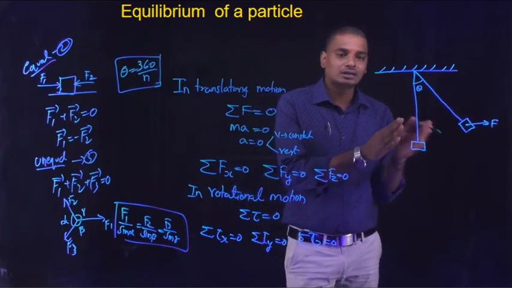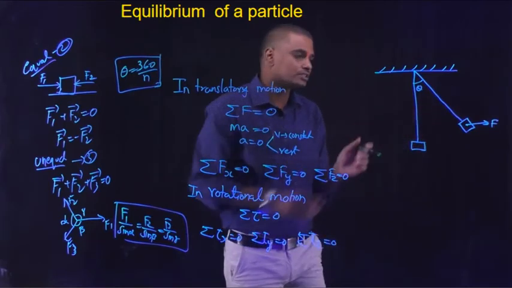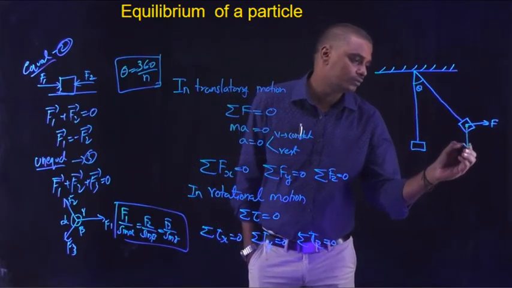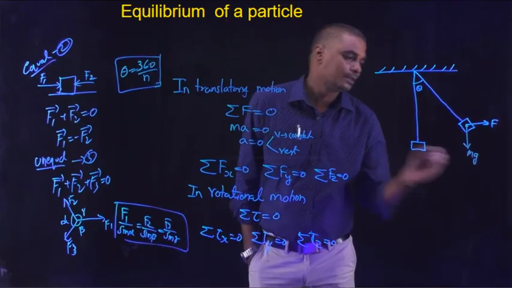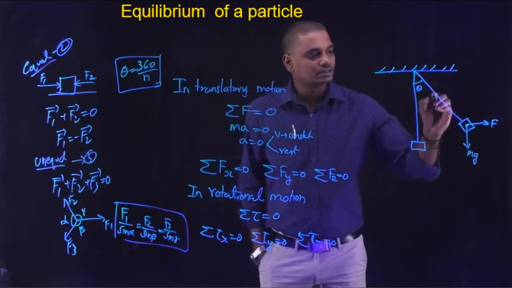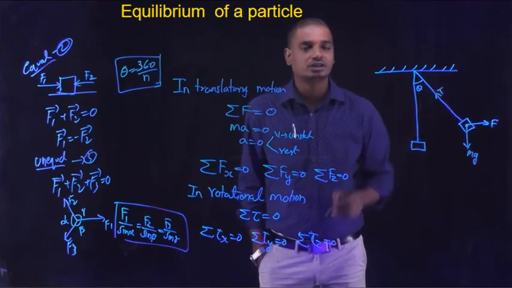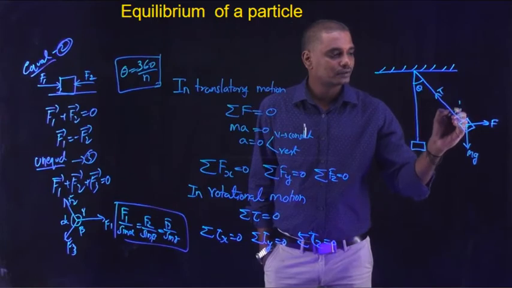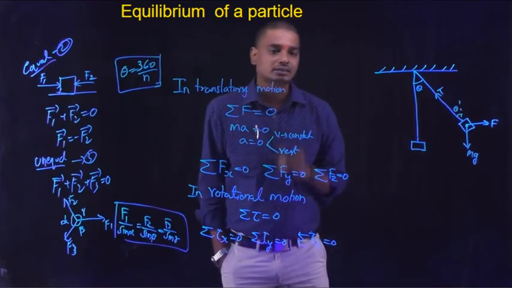Whenever the body is at rest, the equations will be like this. The weight of the body always acts vertically downwards, weight mg. As this box is supported by a string, there is a tension acting in the string, tension T. As this is the angle theta, by symmetry this is also angle theta.